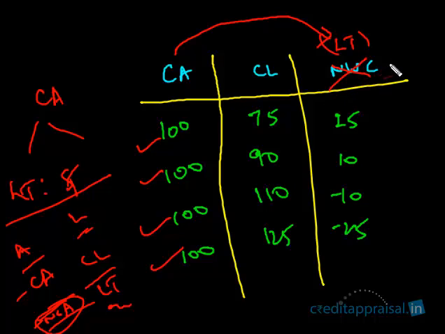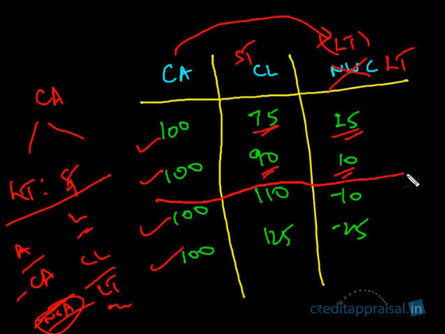Or if you want to have a very simple understanding, let us say this is long-term. This is short-term. So the current assets was financed by 75% from short-term sources and 25% from the long-term sources in the first scenario. What happened in the second scenario? The financing pattern changed to 90-10. So compared to scenario 1, in scenario 2, there are more current liabilities financing the current assets. Let us for a moment leave the 3 and 4. This is slightly complicated, which we'll get back to shortly.